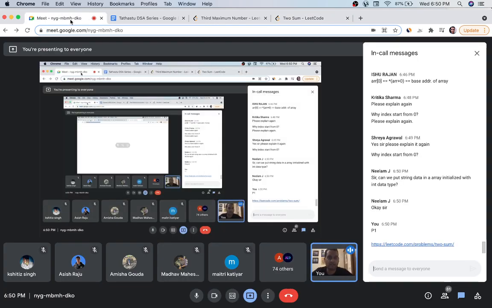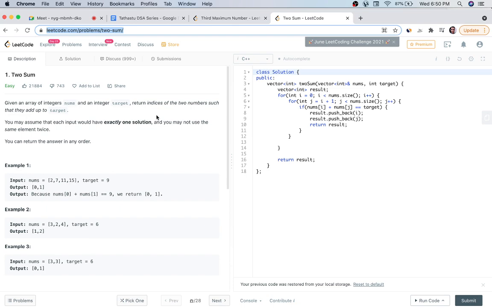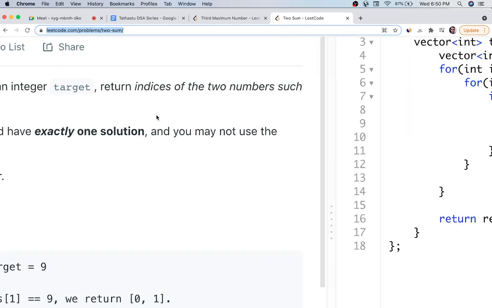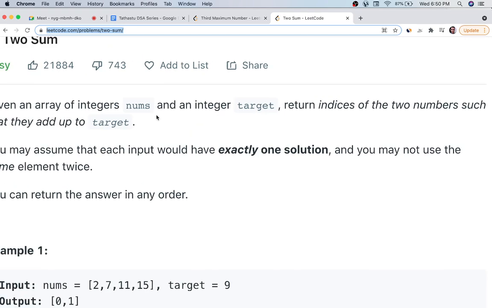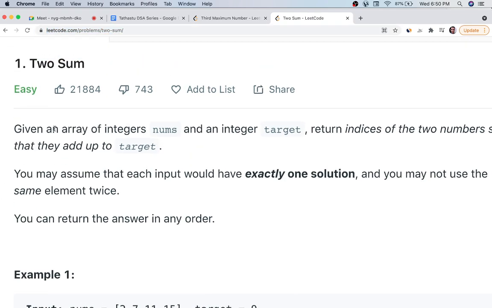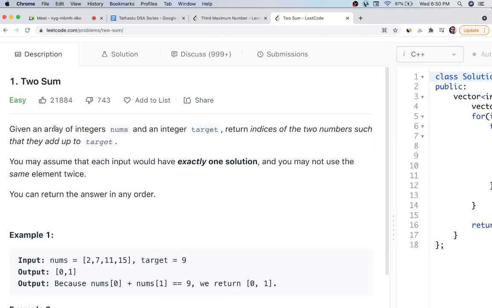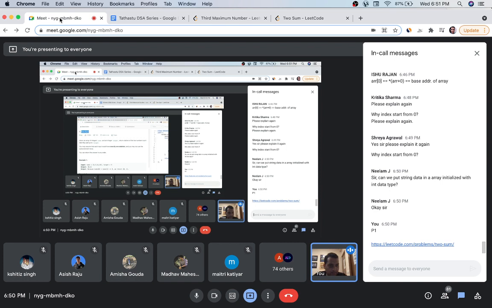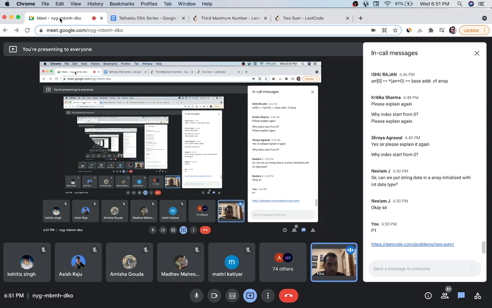I hope everyone has it open. Yeah. So it's a very simple problem, and let me explain what we are going to do. We will start from the very basics. Our approach to it will be very simple. We will use the brute force approach. You can also use a map and so on for single pass, double pass. You can optimize later as much as you want, but we will use a simple method. Everybody open this problem, you have to code alongside.